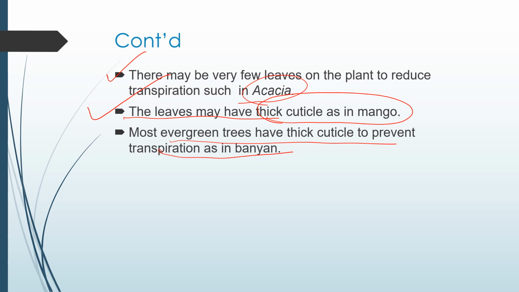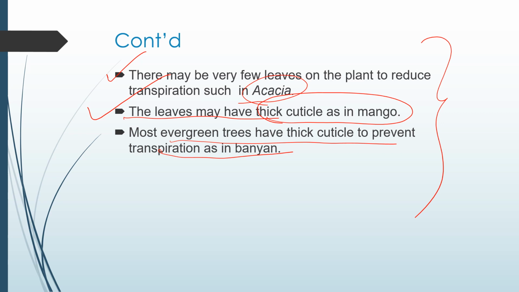So these are all the basic adaptations, and these are very easy actually. Once you go through this, you will understand what the adaptations are, and I have told you with examples: in acacia, in oleander leaf, in nerium and pine, in xerophytes like cactus. So these are the adaptations generally made by the plants themselves to prevent the loss of water during transpiration.